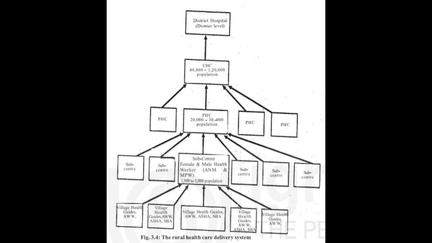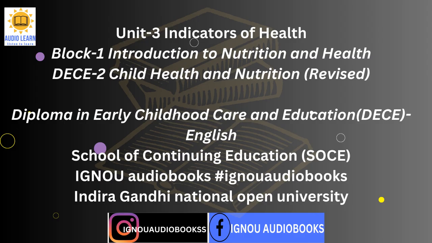Look at the screen. 3.6.2 Urban Health Delivery System. The urban areas are served by respective authorities like municipality, corporation. Usually hospitals in different geographical areas are established to serve the needs of the locality. These provide mainly curative services, though preventive and promotive services may also be available.